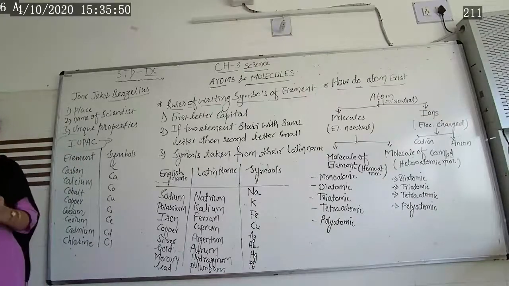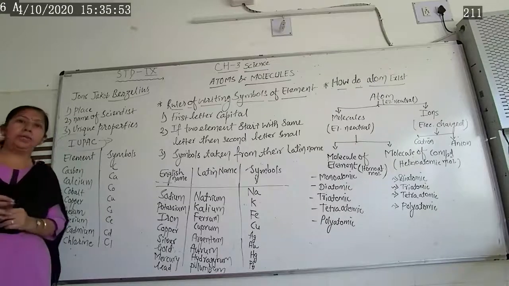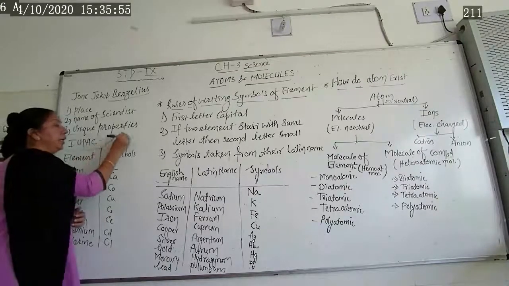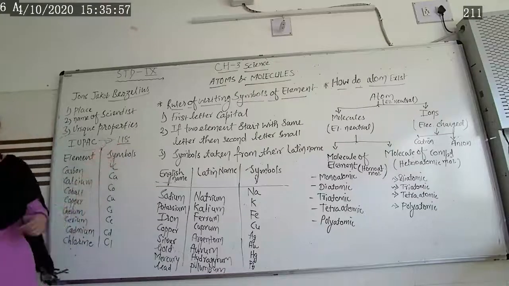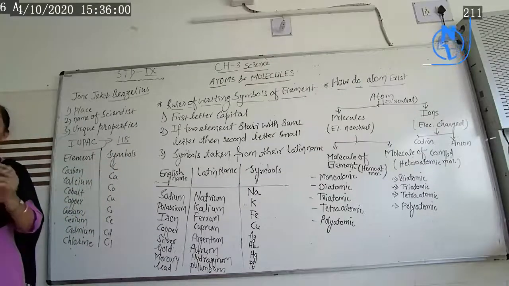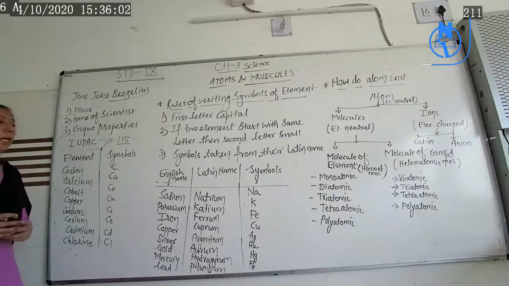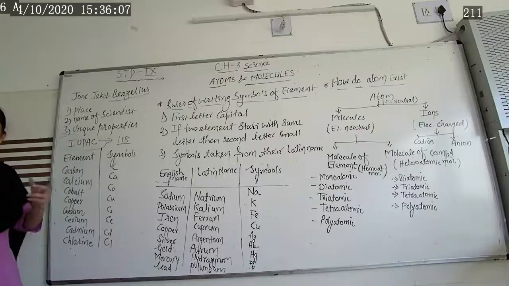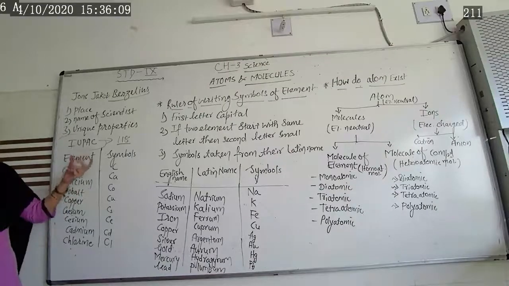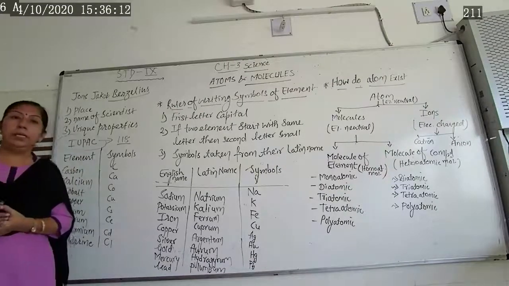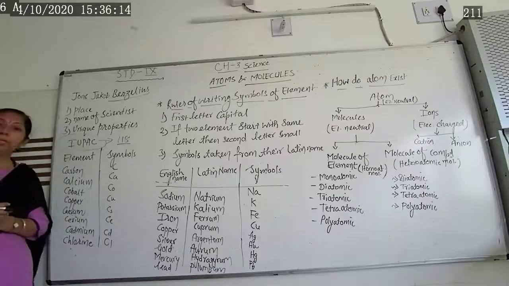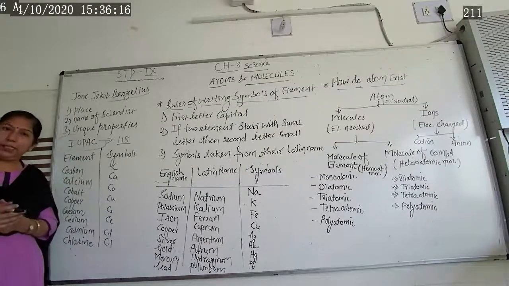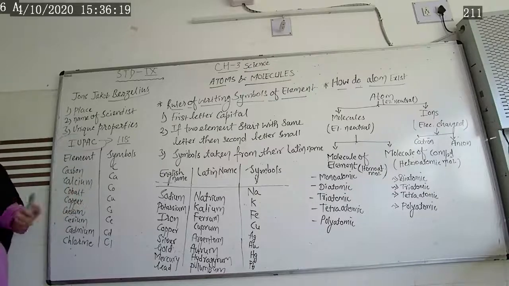So nowadays, the symbols for each and every element, a total of 118 elements, remain fixed in the periodic table, along with their properties, atomic number, atomic mass, everything. But earlier, when nobody knew about these elements, these symbols were given according to IUPAC. And those symbols remain the same in every corner of the world.